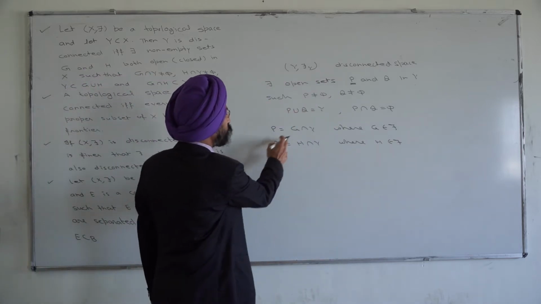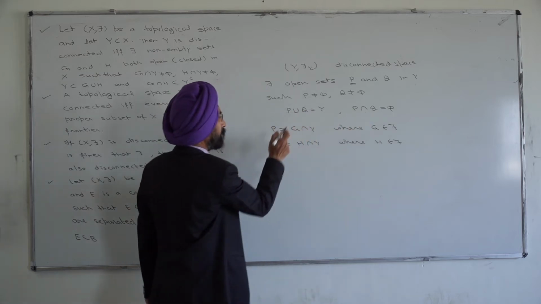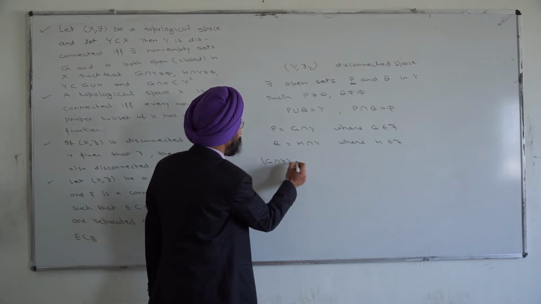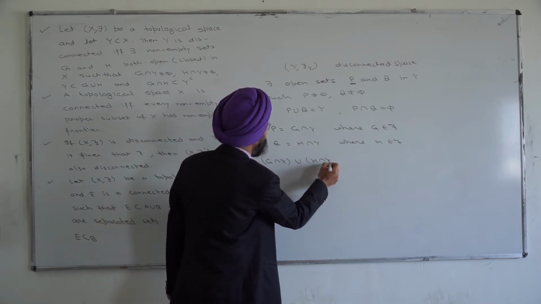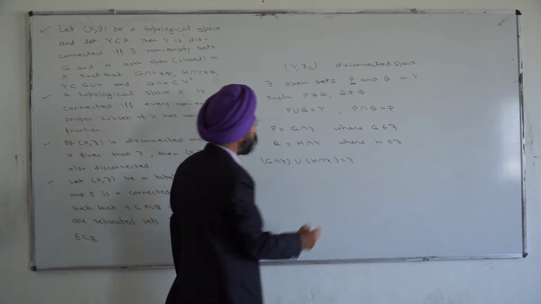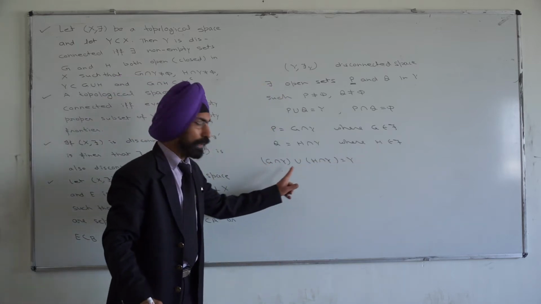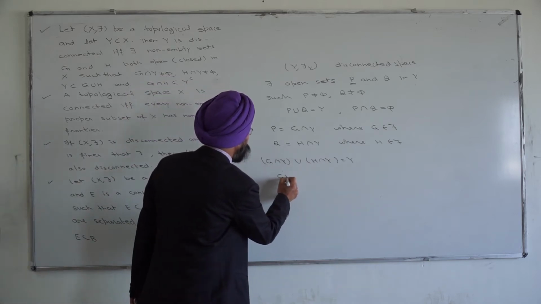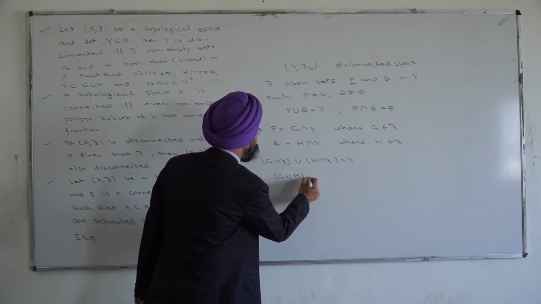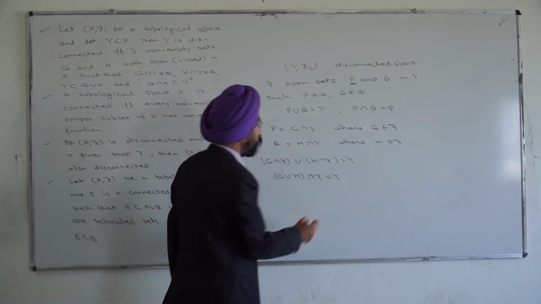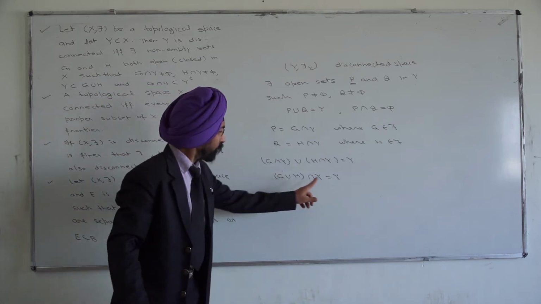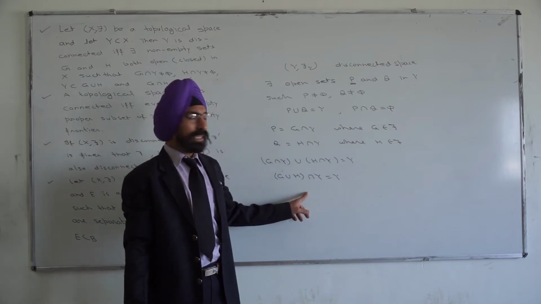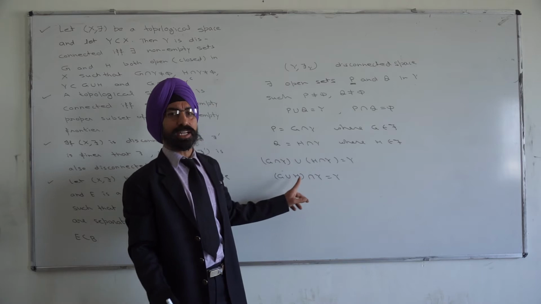Now, taking these values of P and Q in these two relations, P union Q is Y means (G intersection Y) union (H intersection Y) is equal to Y. Now, applying the distributive property of set theory, we can write (G union H) intersection Y is equal to Y. Now, the intersection of two sets being equal to one of the sets is possible if that set is a subset of the other set.